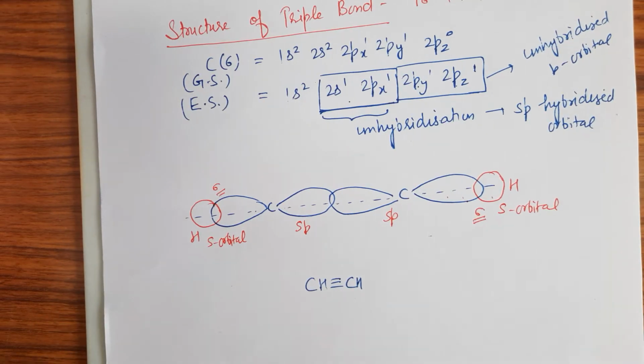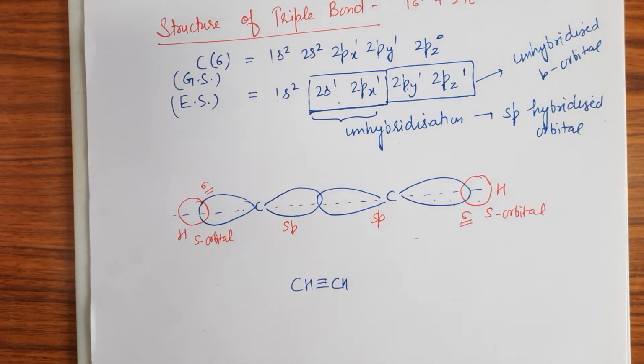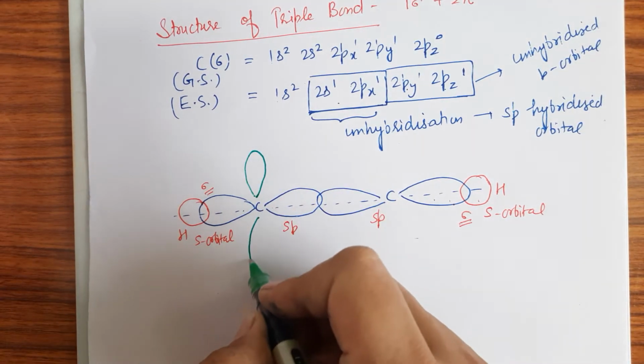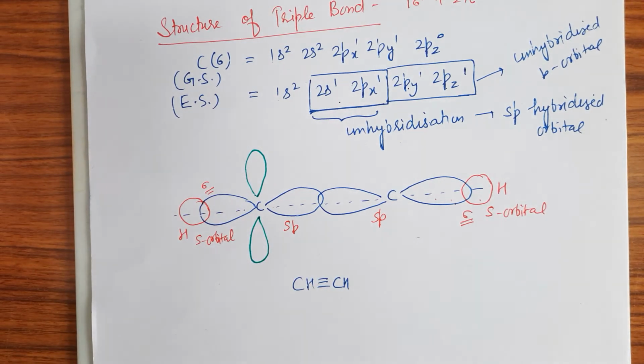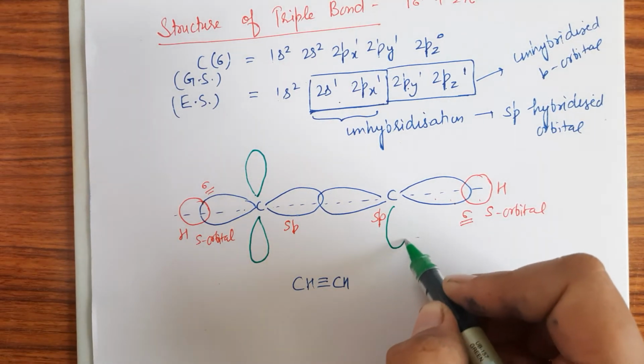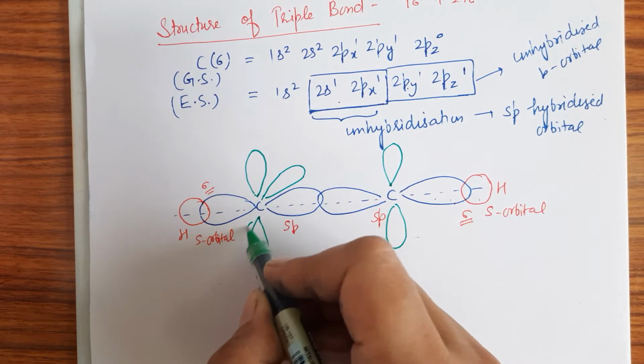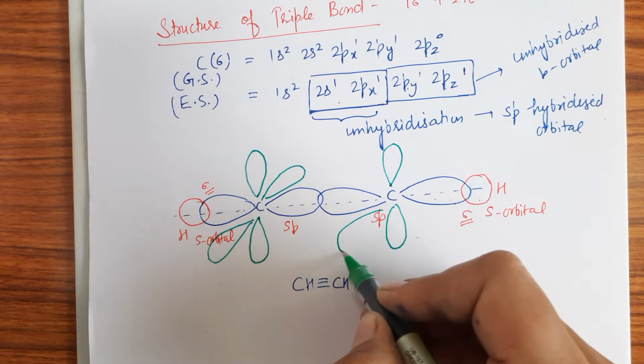Now the formation of pi bond takes place as the two unhybridized p orbitals are perpendicular to the plane and perpendicular to each other also, right, in this way.